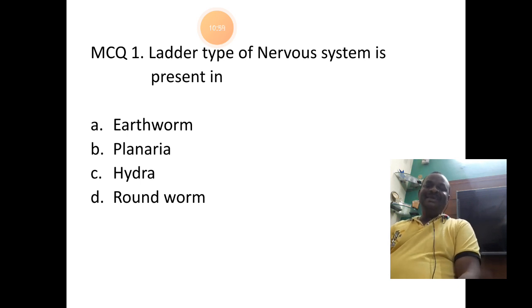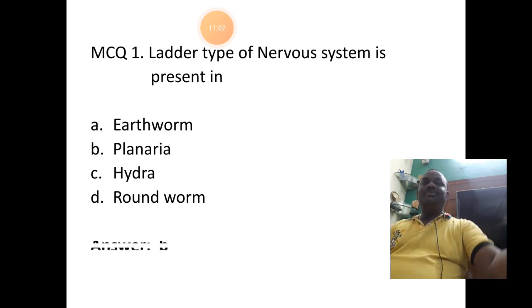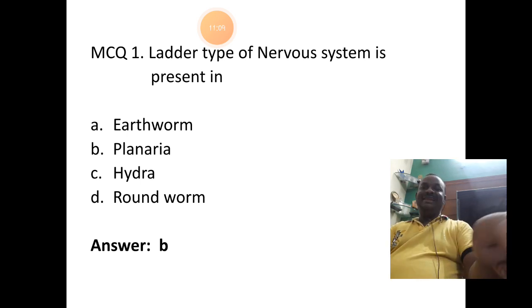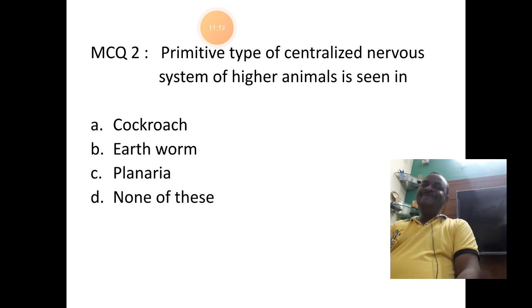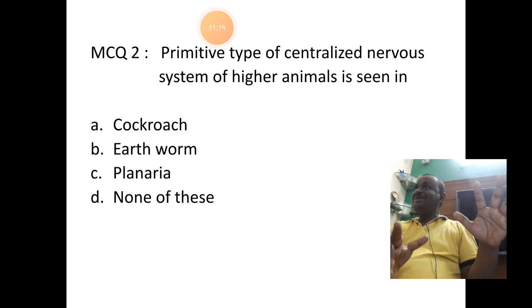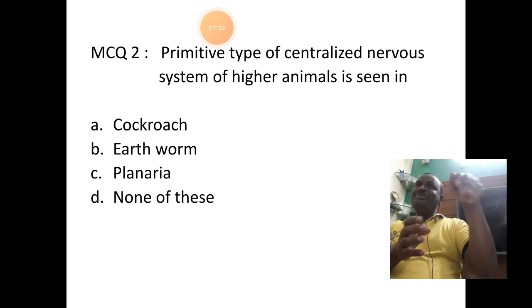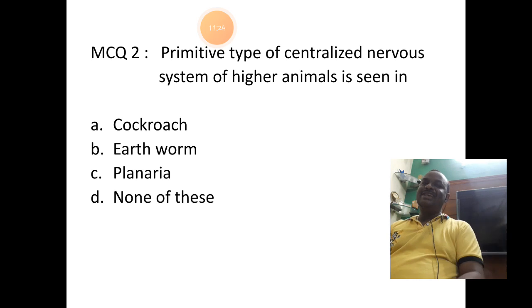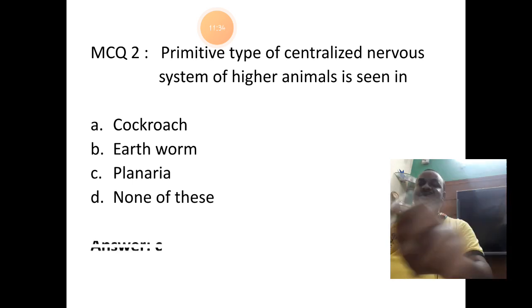Ladder type of nervous system is present in earthworm, Planaria, hydra, roundworm. Answer is B, Planaria. The primitive type of centralized nervous system of higher animals is seen in. No doubt, higher animals have got central nervous system, but its primitive type is present in which of the organisms? A is cockroach, B is earthworm, C is Planaria, D is none of this. It should definitely be C. The answer is C, Planaria.